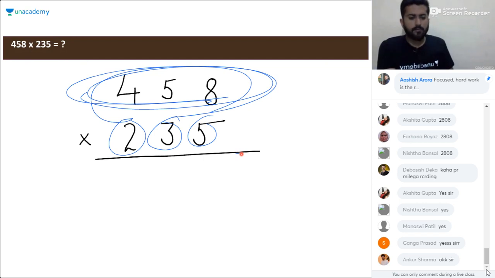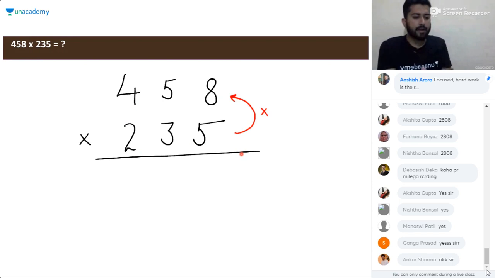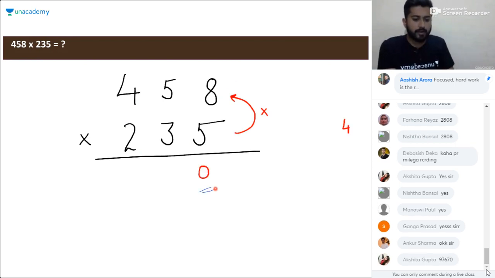The first step will be similar to the previous one. Multiply these two terminal unit digits, the ones digits. So it will be 8 into 5. 8 into 5 will be 40. So write 0 here and 4 here.